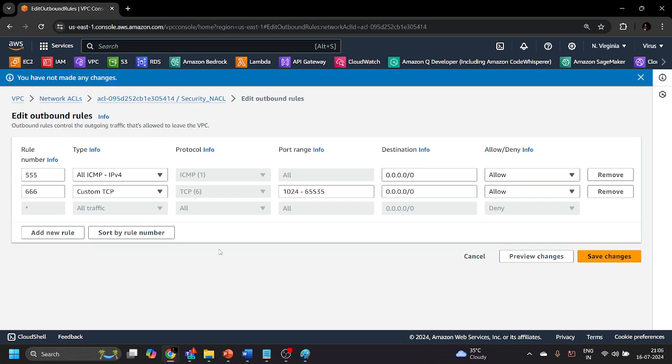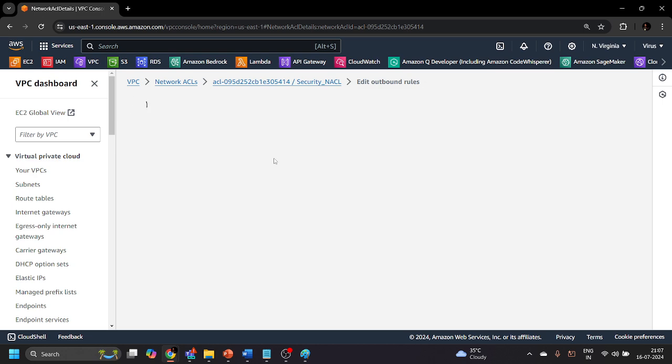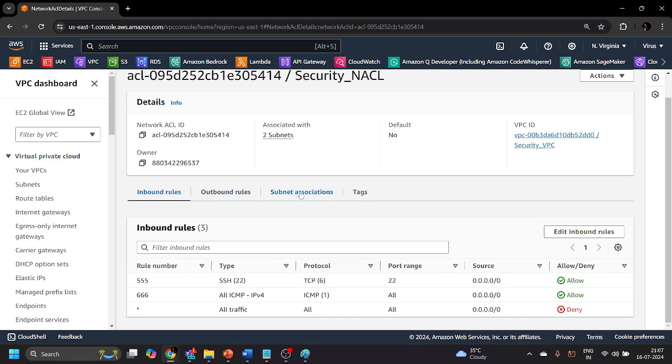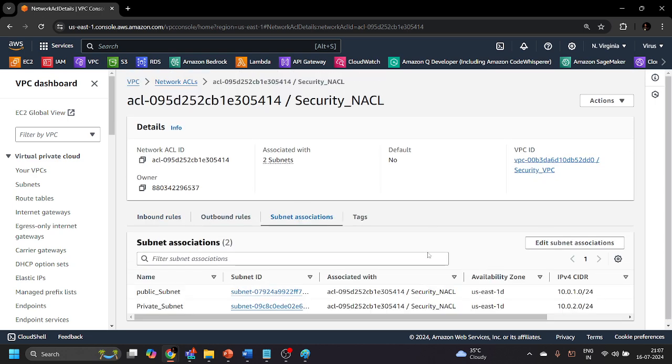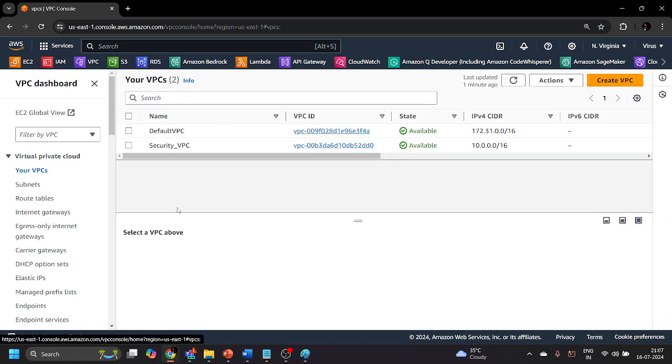Both of the subnets, you have not made any changes. We are inside the outbound rules. Okay, let me go to the NACL again, subnet association. Okay, we have associated this particular NACL to the subnet as well. So far so good.